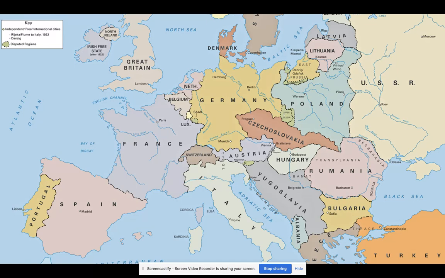This happens on September 1st, 1939. Germany invades Poland, and as Great Britain and France said they would, they declare war on Germany. Now, Germany has been in a state of war. Hitler has gotten their country all ready to go for a long time. Great Britain and France weren't expecting this, even though they totally should have been. So they're not ready. It takes them a long time to get their militaries going.